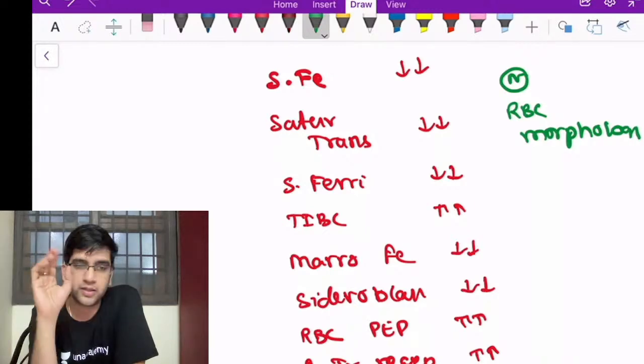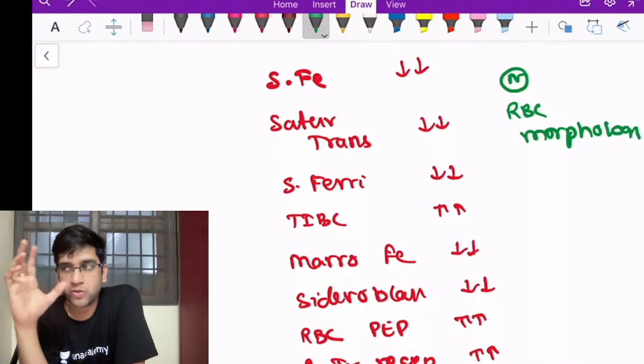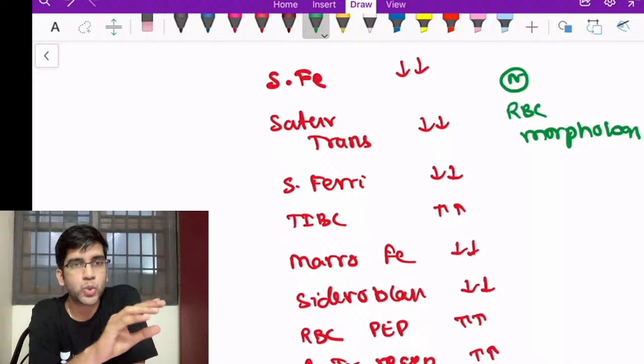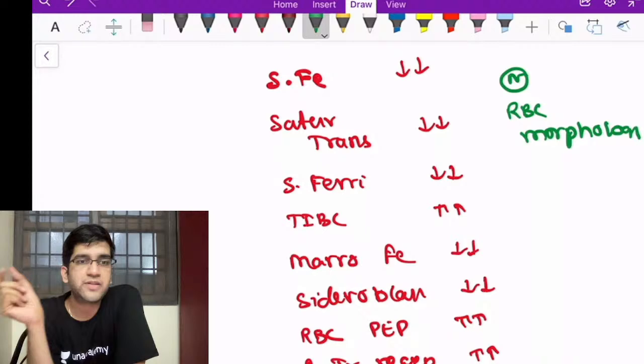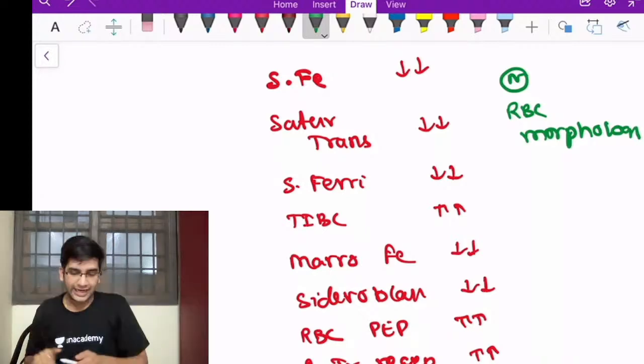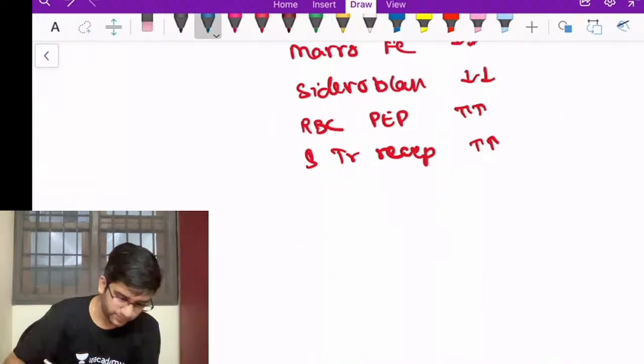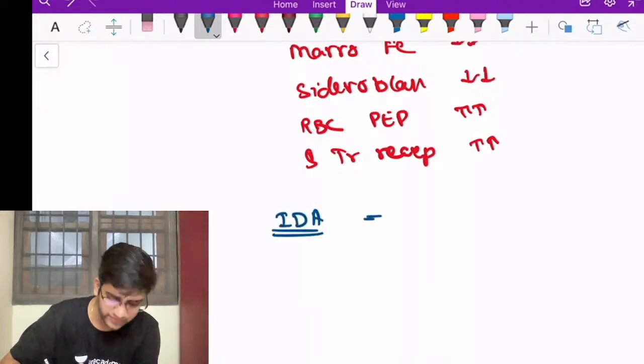So that is my second stage. After that, what happens is I'm not able to compensate. I'm not able to produce a good amount of hemoglobin. So when it progresses, it will automatically cause an abnormal morphology. My RBC will become microcytic, and hypochromic as well, right? That I'm going to call the third stage of an iron deficiency anemia. Here everything will be altered.